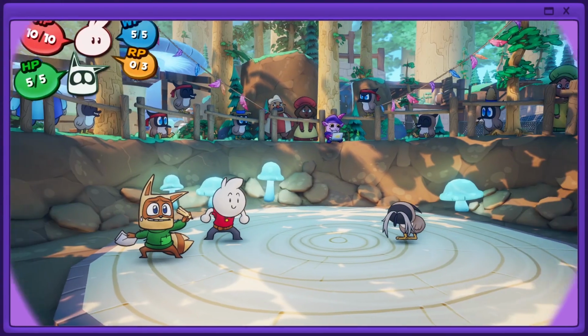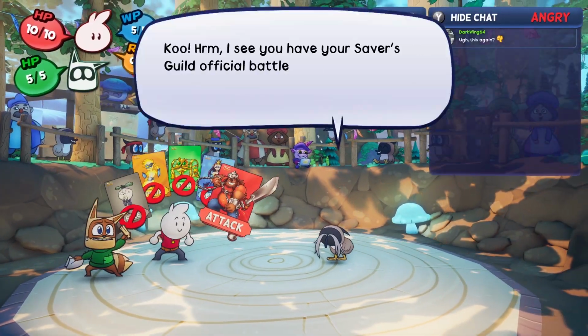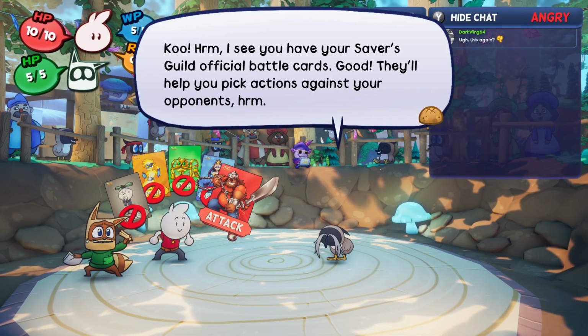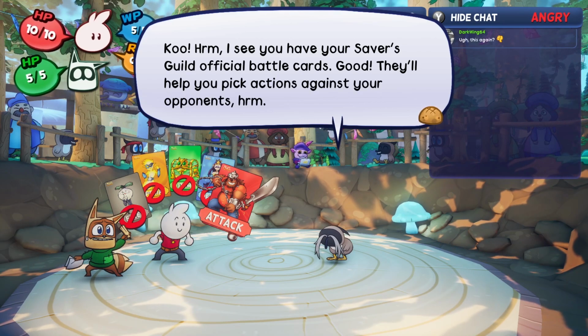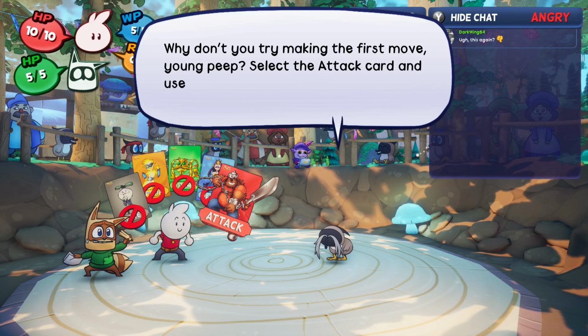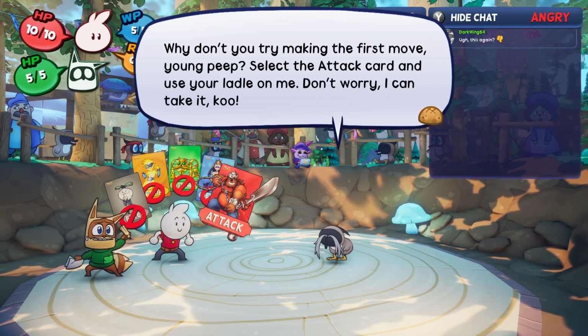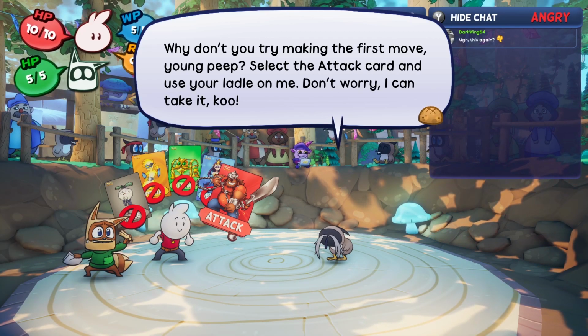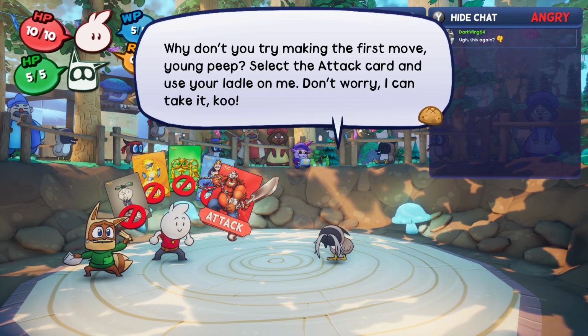Alright, so now it's time for the battle system. I see you have your Savers Guild official battle cards. Good. They'll help you pick actions against your opponents. Why don't you try making the first move, young peep? Select the attack card and use your ladle on me. Don't worry, I can take it. Cool!